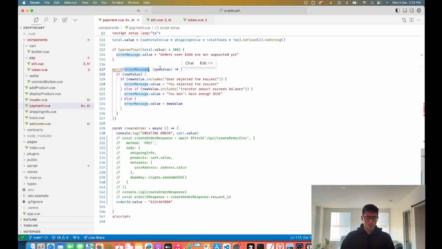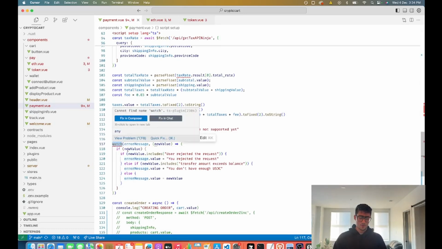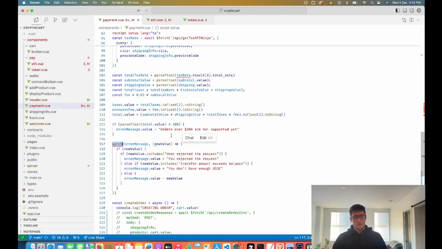And so for the error message, I'll just go over the way that I'm doing the payment errors. I'm watching for the error message value. This is a hook provided by Vue in the composition API. All it means is, if the error message value itself changes, then this function will execute.